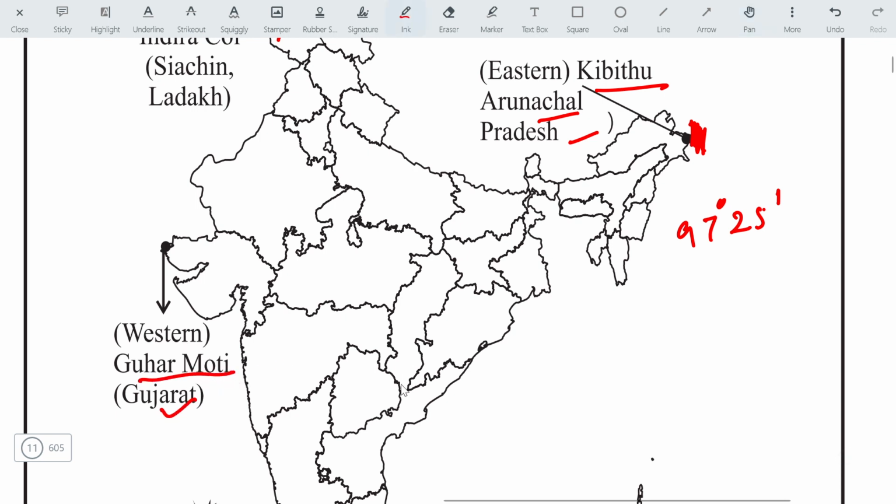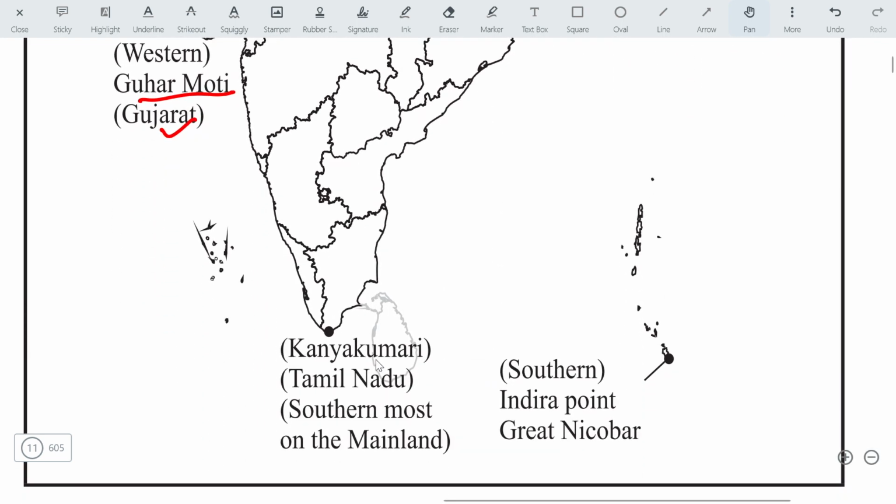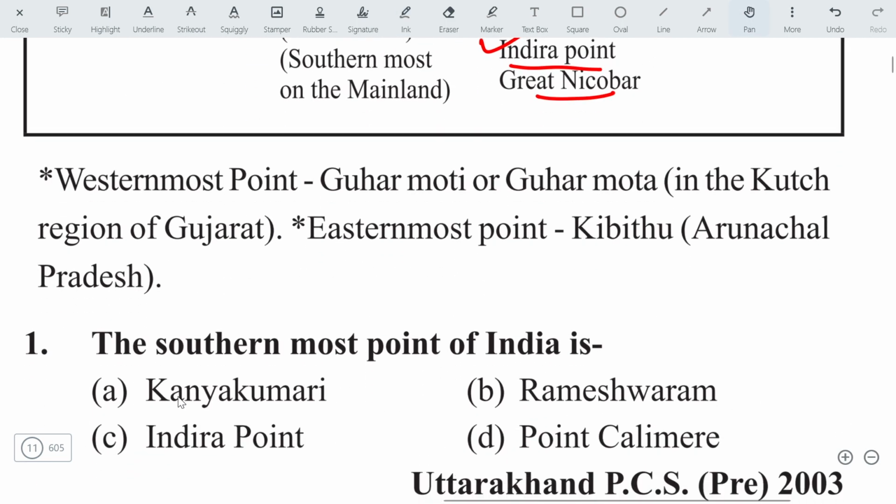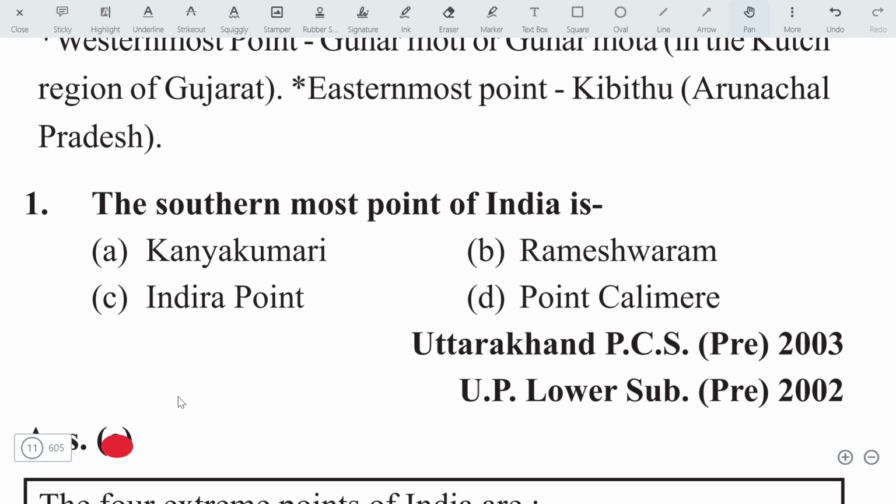And for the mainland, remember it is the mainland, it is Kanyakumari in Tamil Nadu, which is located at 8 degree and 4 minutes. And for the most southern part, if we include the island also, then it is Indira Point in Great Nicobar. If you are asked what is the most southward point of India, then the answer will be Indira Point. If you are asked what is the most southward part of the mainland of India, then the answer will be Kanyakumari. Let's check out some questions and we will find our answer. The southernmost point in India is, the answer will be C, Indira Point.